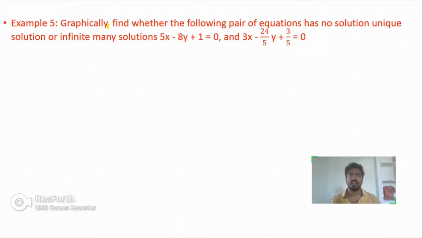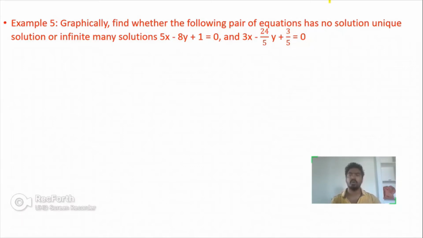Example 5. Graphically, find whether the following pair of equations has no solution or unique solution or infinitely many solutions. The given equations are 5x minus 8y plus 1 equal to 0 and 3x minus 24 by 5 y plus 3 by 5 is equal to 0. So in the question they have given two equations and they want to check whether the given equations are having no solution or unique solution or infinitely many solutions.